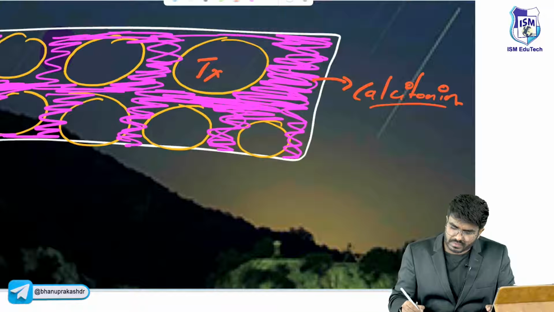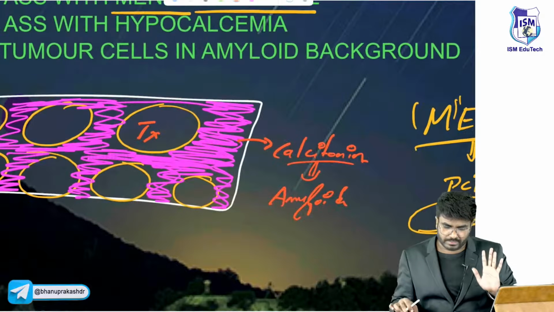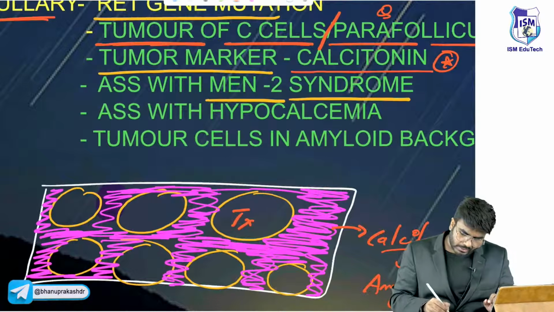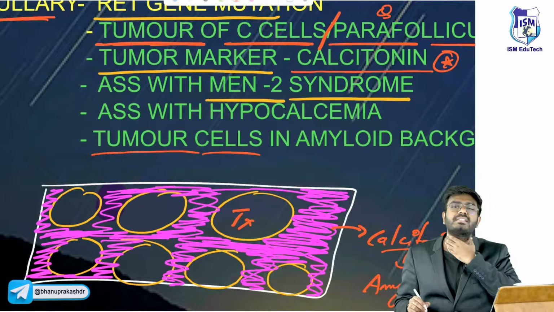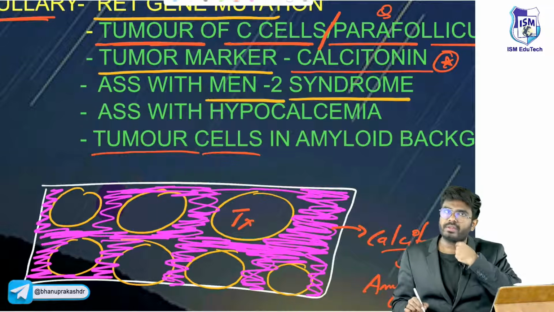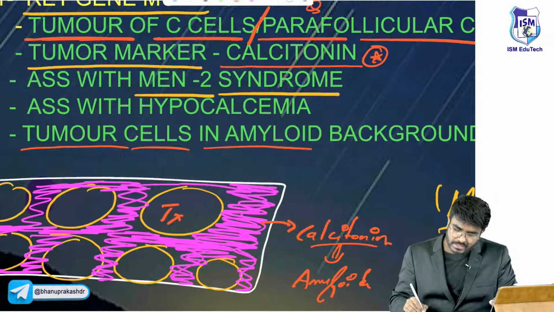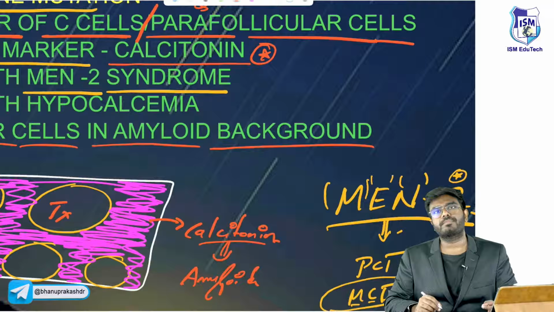So if the patient has a goiter or enlargement of the thyroid gland, you take the biopsy, and the biopsy shows tumor cells in an amyloid background.